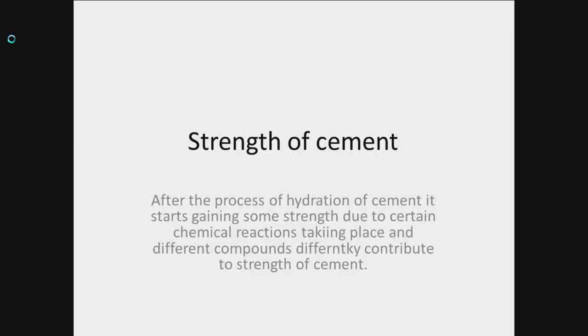When we talk about the dicalcium silicate, the gain in strength of dicalcium silicate has been found after 28 days onwards after adding water to the cement. At 7 days strength, no strength develops due to the dicalcium silicate. That means the dicalcium silicate compound does not contribute much to the earlier strength as compared to that of tricalcium silicate. But if we talk about the later strength, dicalcium silicate is the main compound causing the later strength of cement.